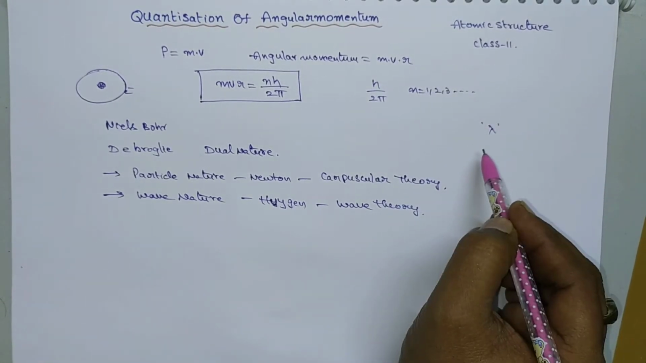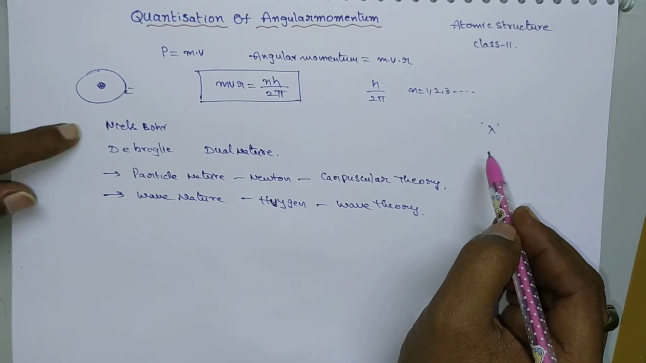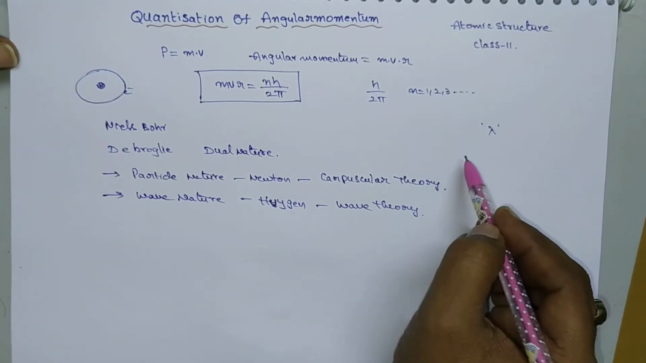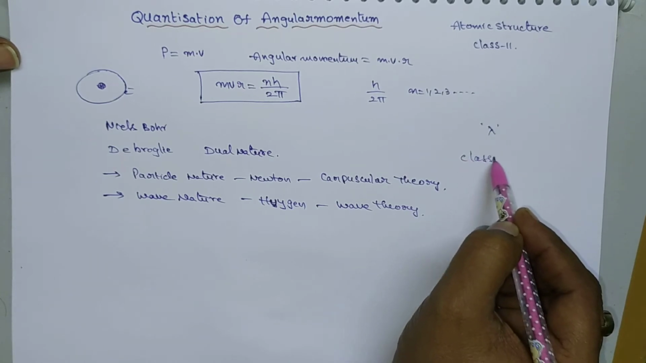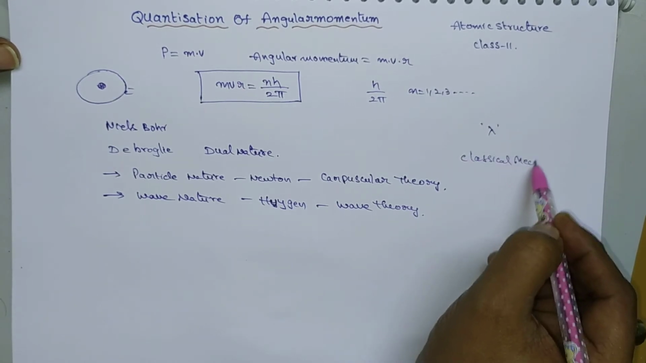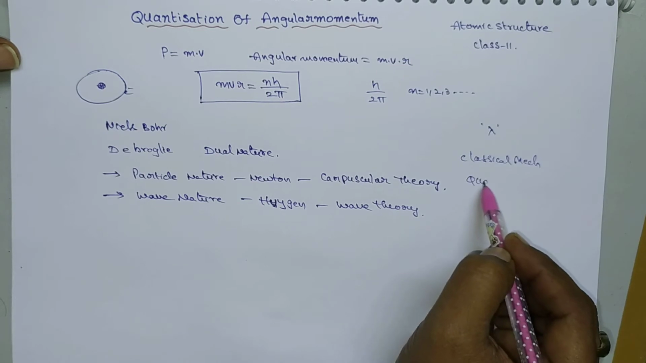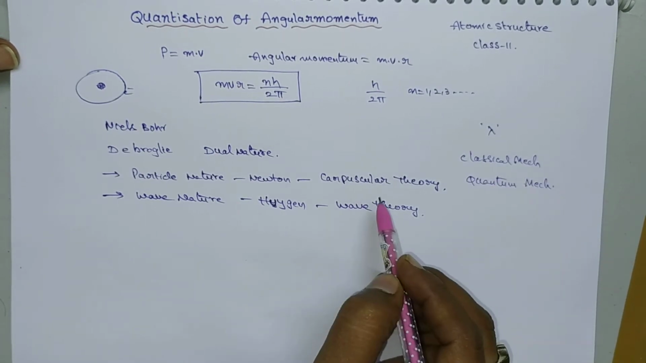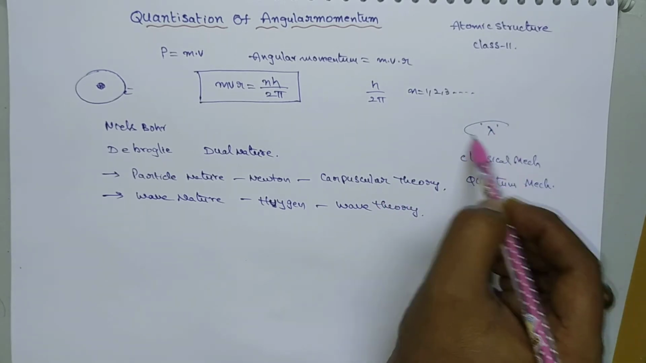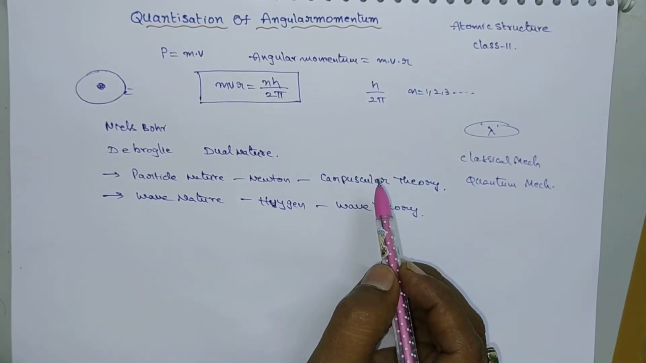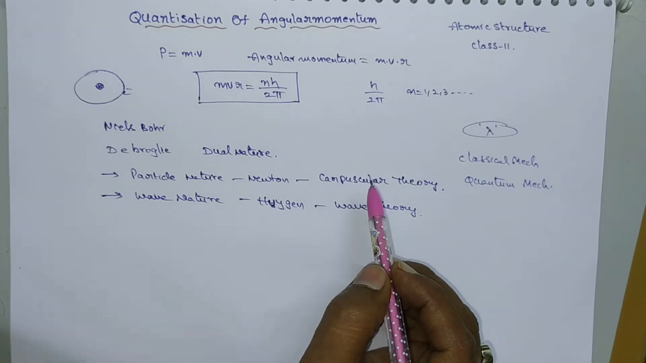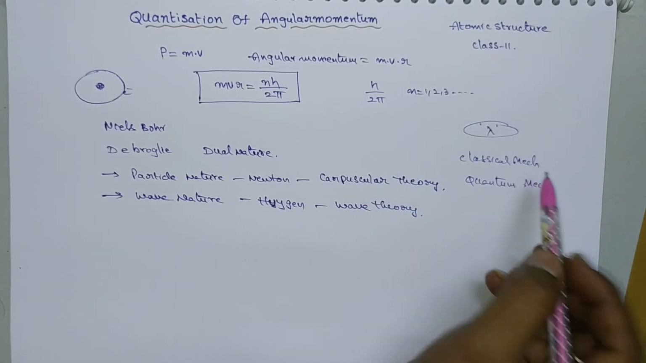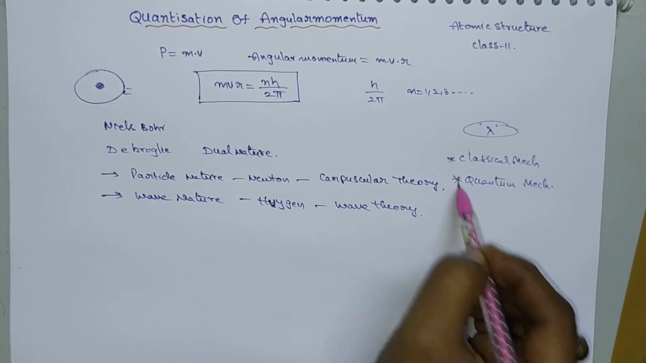So the expression for wavelength of a particle which is moving around the nucleus in circular path can be given by two theories, that is according to classical mechanics and also according to quantum mechanics. So we can derive an expression for wavelength of the particle by considering classical mechanical expression and also quantum mechanical expression.